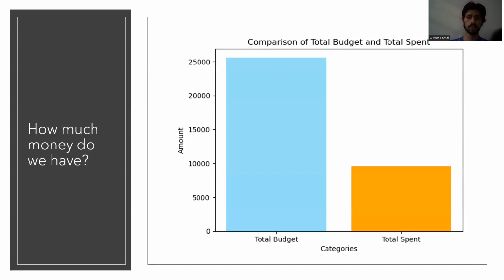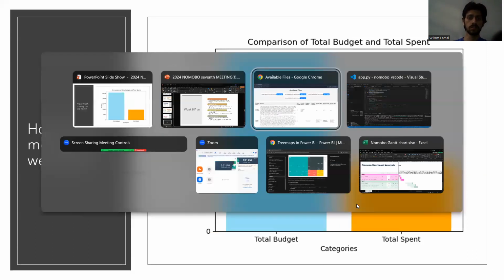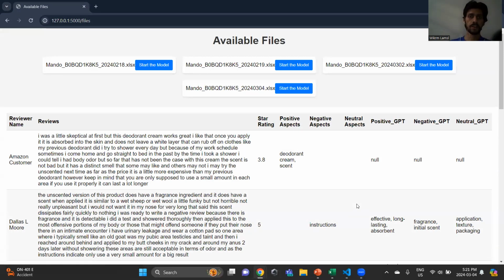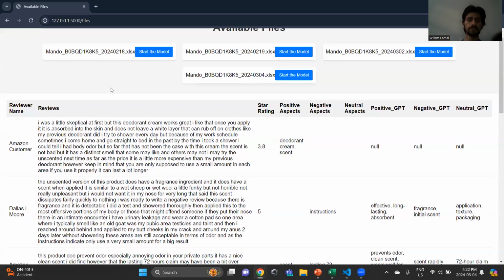We have the total budget and what we spent, and it looks really okay for our budget. We have not spent much as compared to the plan. So that is the budget part, and for the remaining, Smith will tell a little more about that. Smith.